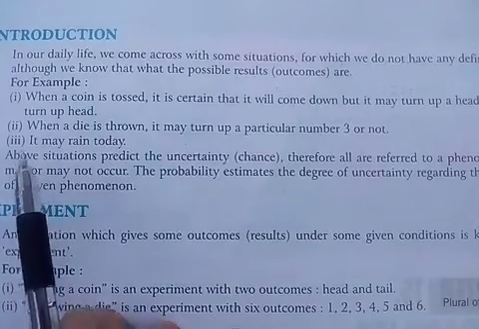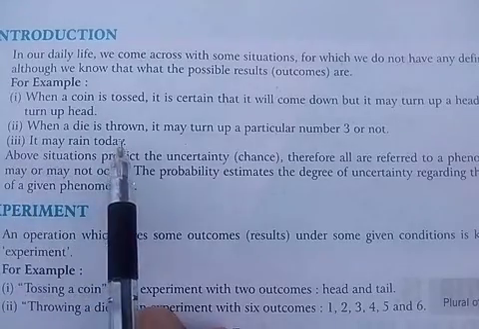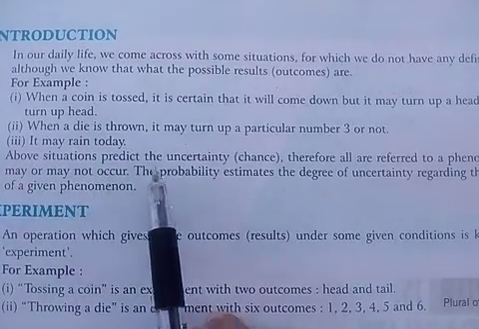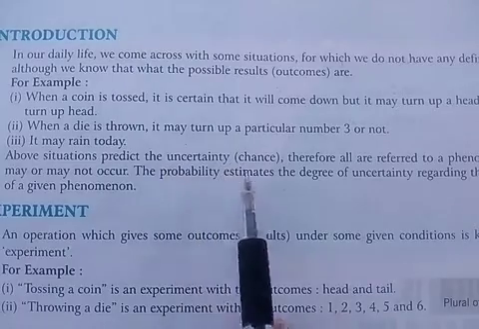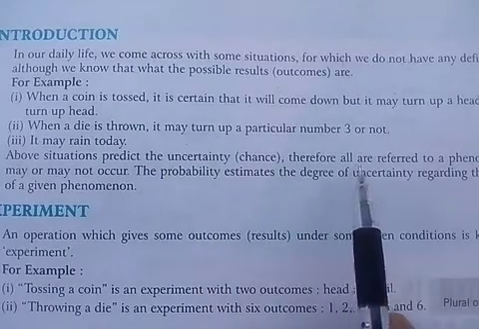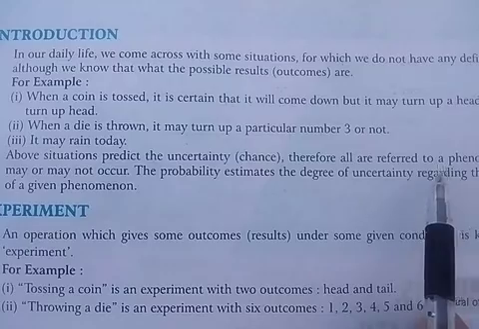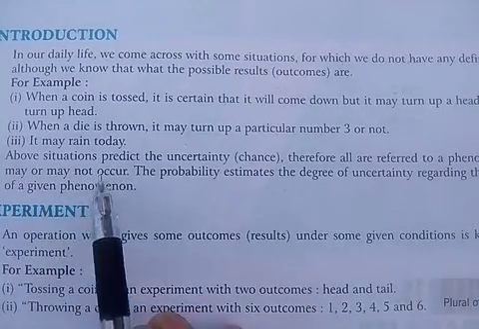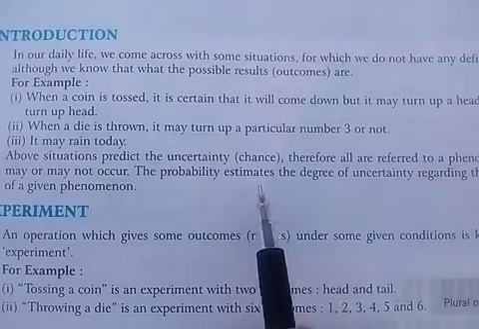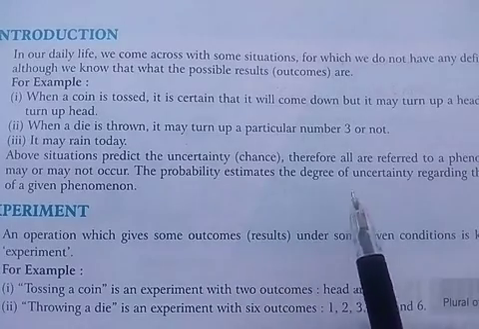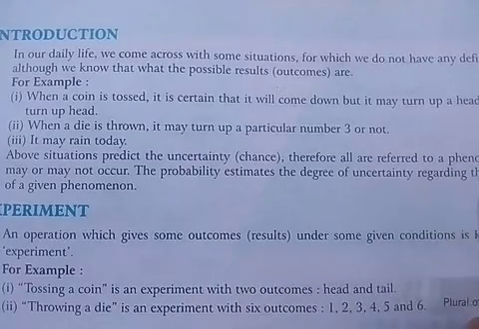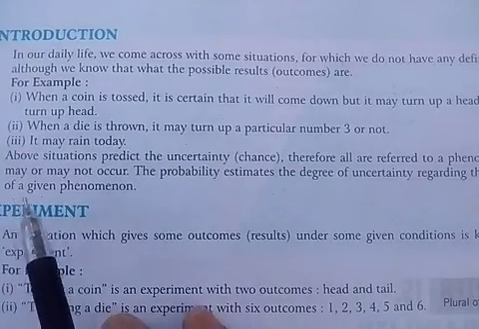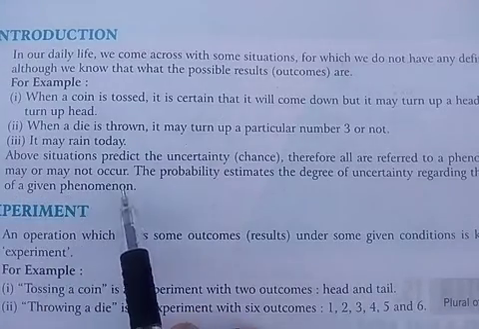Third, it may rain today. The above situations predict uncertain chance, therefore all are referred to as a phenomenon which may or may not occur. The probability estimates the degree of uncertainty regarding the happening of a given phenomenon.